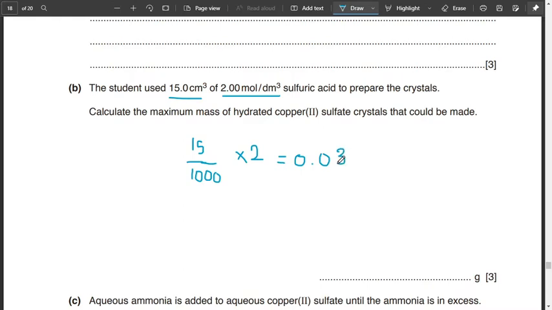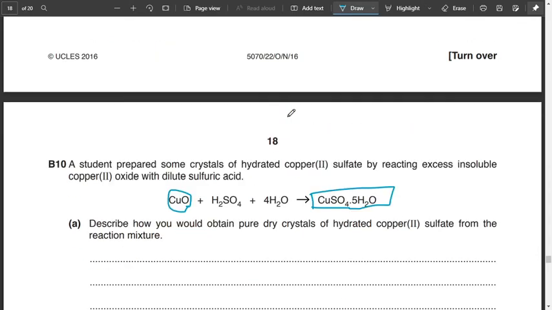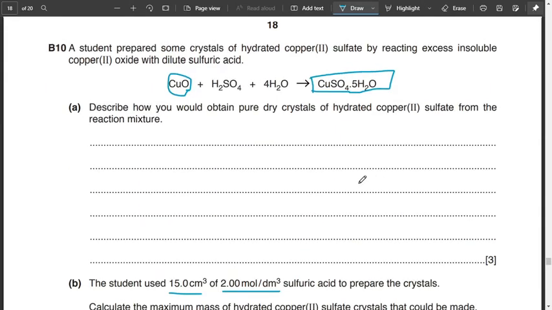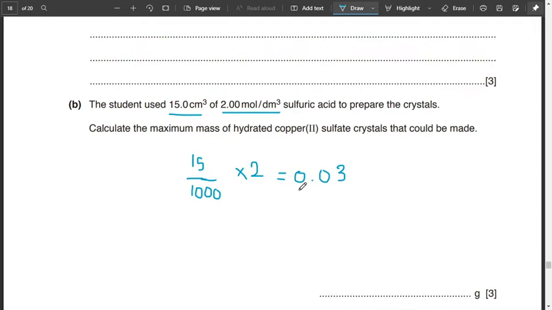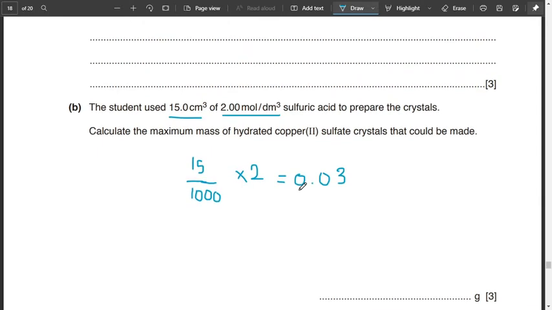Then the molar mass of hydrated copper 2 sulfate: if you look in the question above, this is the whole equation of the reaction taking place. You can refer to the periodic table if you don't remember the molar masses.